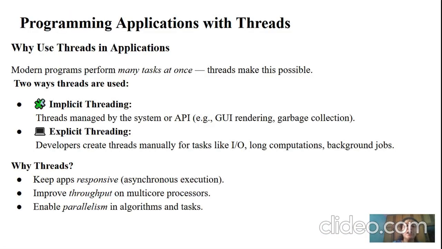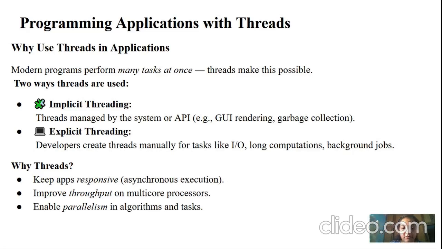Here there are two ways of using threads. One is implicit threading and the second one is explicit threading. So what is implicit threading? The thread which is managed by the system or API, application programming interface, for example GUI rendering, garbage collection, etc.